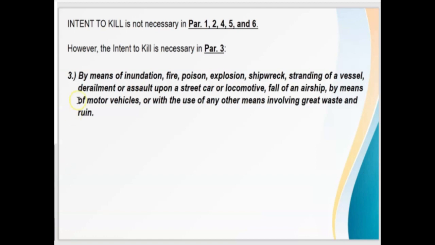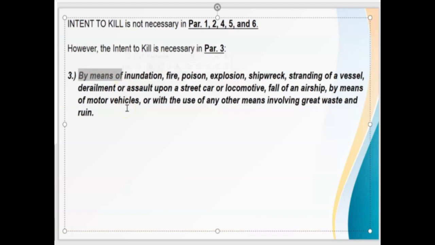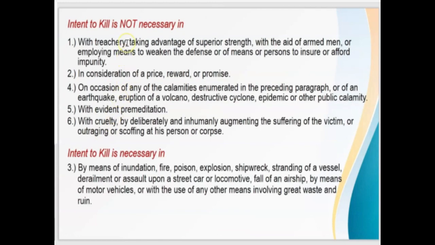Remember yung sinabi natin kanina, you have to take note of the words "by means of." It means that the offender consciously adopted the use of these methods, ways to kill a person. It means na from the very beginning, there is an actual design to kill. Kaya nga niya ginamit to para pumatay. So dito sa number 3, kailangang may intent to kill talaga. So, intent to kill is not necessary in 1, 2, 4, 5, and 6, except number 3.